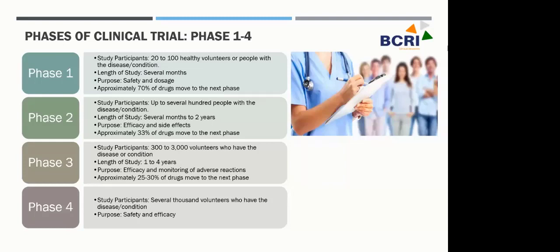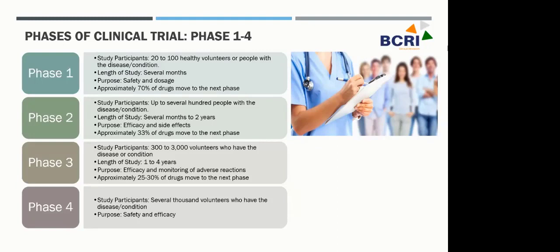The length of the study would be a few to several months. The span of clinical trial phase 1 would be very short compared to other phases. The purpose is only to determine the safety and dosage, that is the maximum tolerable dosage of that particular investigational product. And the statistics from past clinical trials have shown that approximately 70% of the treatments move to the next phase of the clinical trial.